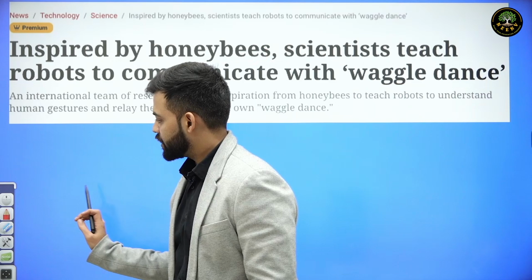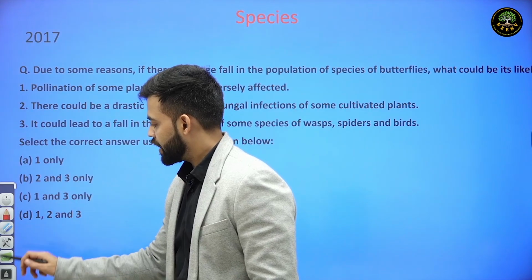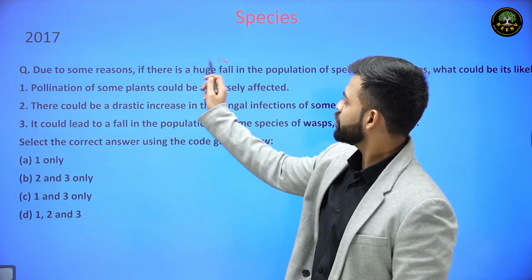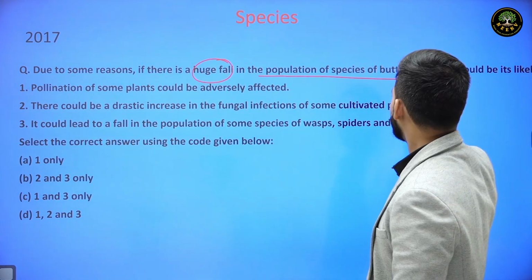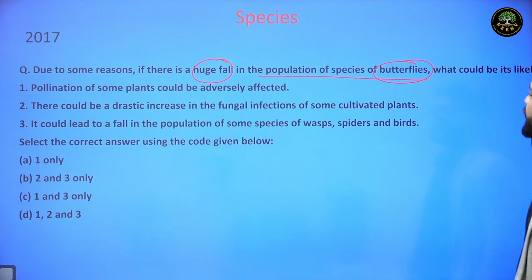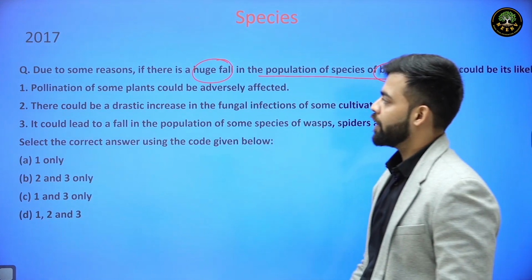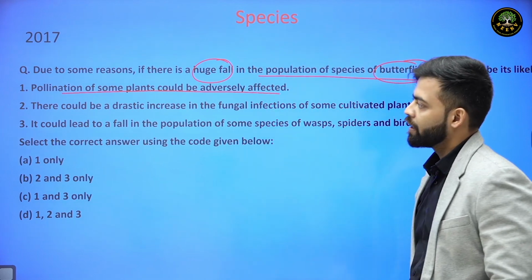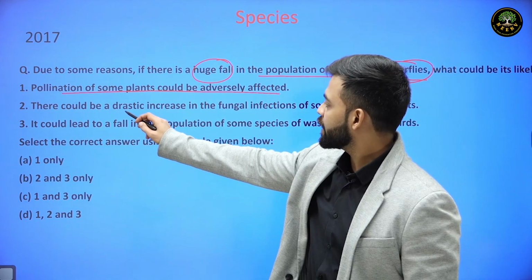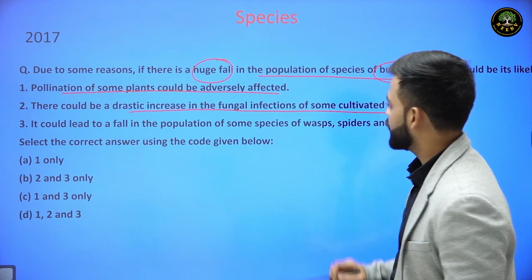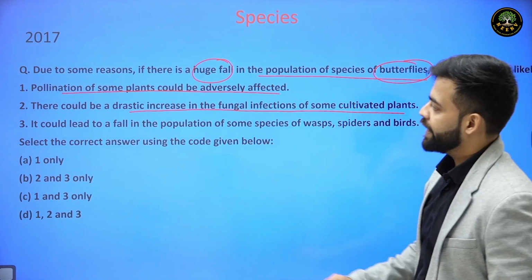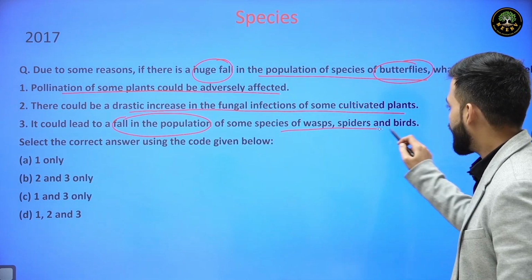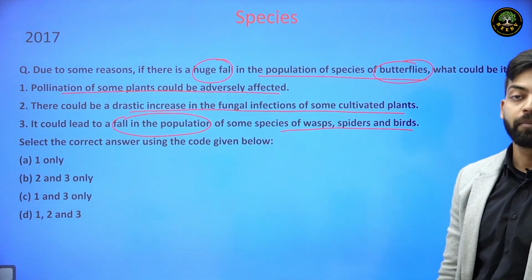If we see similar nature question related to insects, then there was one question. Due to some reasons, if there is a huge fall in the population of a species of butterflies, what could be its likely impact? Number one, pollination of some plants could be adversely affected. Number two, there could be a drastic increase in the fungal infections of some cultivated plants. And number three, it could lead to a fall in the population of some species of wasps, spider and birds.